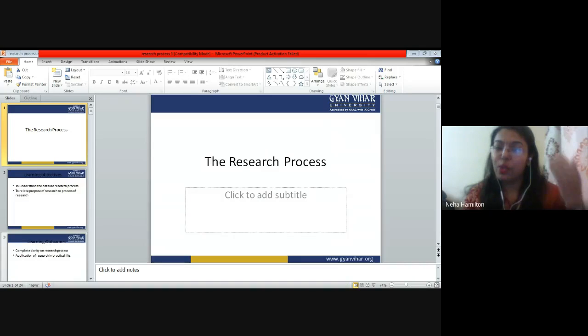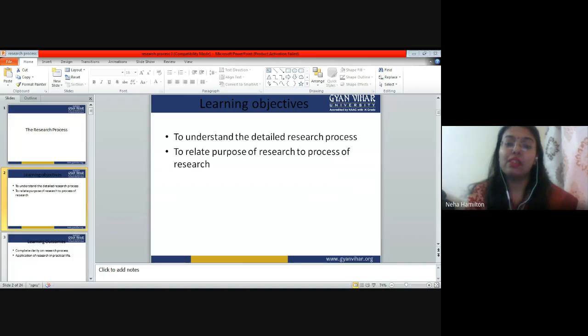So we are going to understand the complete process of research in very detail, right? We are going to understand each and every step which is involved in research, and what each step means. But before going any further, let us understand the basic objective, the learning objective, why we are studying this topic. It is also very important to understand.